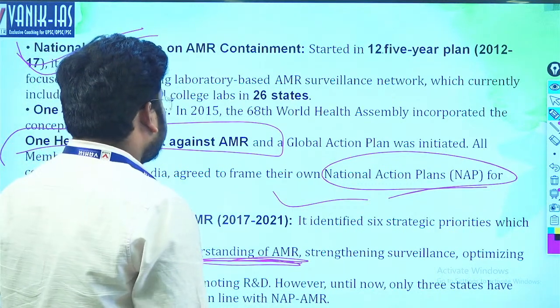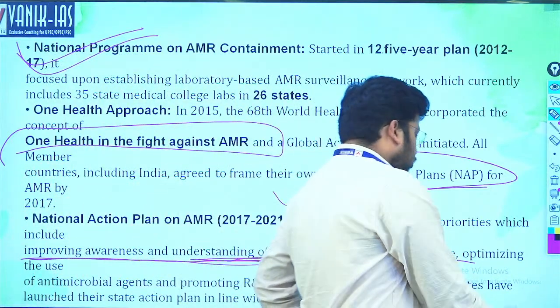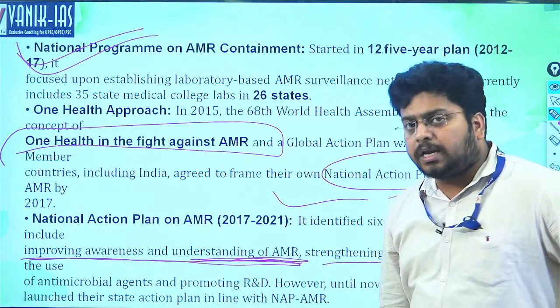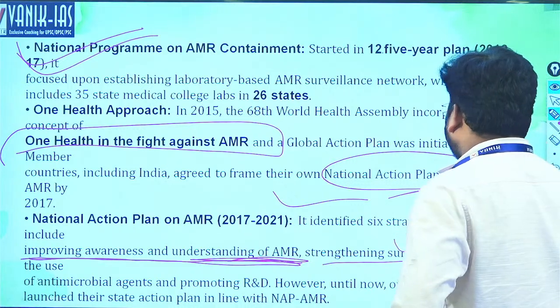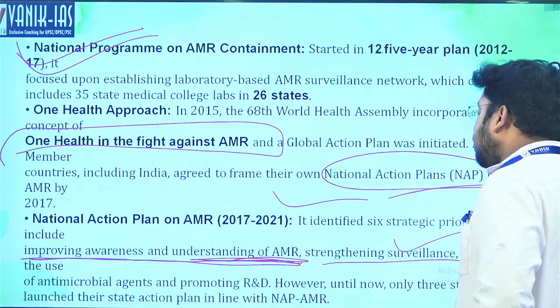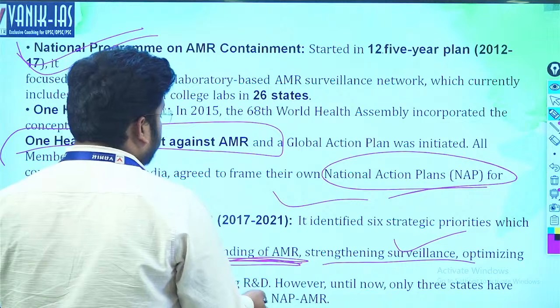Strengthening surveillance. Surveillance means we will see whether medicine stores are giving medicines without prescriptions or not. If they are giving antibiotics without prescription, that is also a very wrong thing. So surveillance needs to be increased. Optimizing the use of antimicrobial agents and promoting research and development on how to counter antimicrobial resistance.